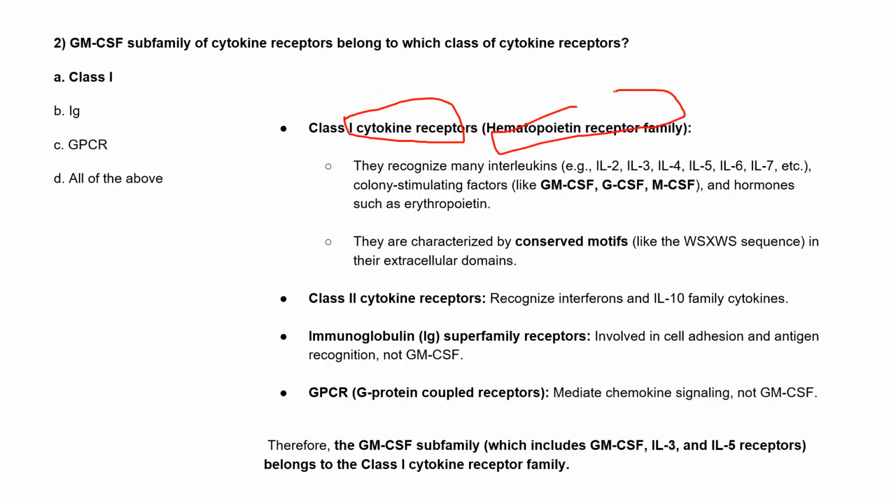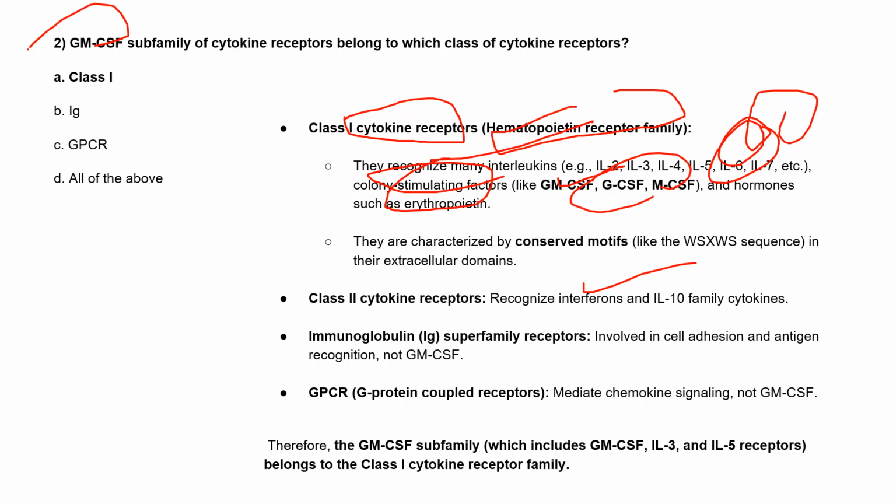receptor families. They recognize many of the interleukins, 2, 3, 4, 5, 6, 7, all the interleukins, except interleukin 10, which belongs to the class 2 cytokine receptors. Also, they recognize other colony stimulating factors, that is GM-CSF, GCSF, and MCSF. And we know that GM-CSF belongs to which?